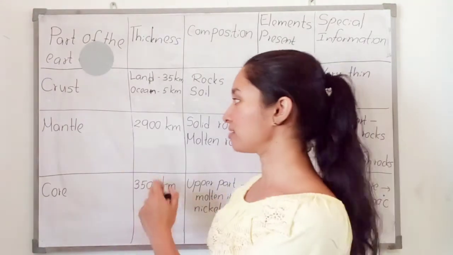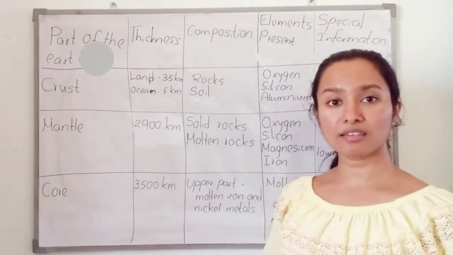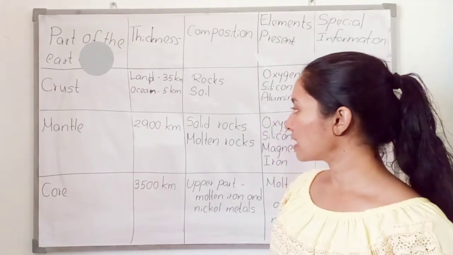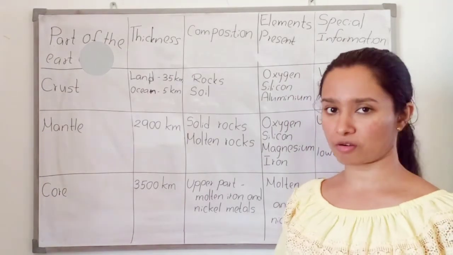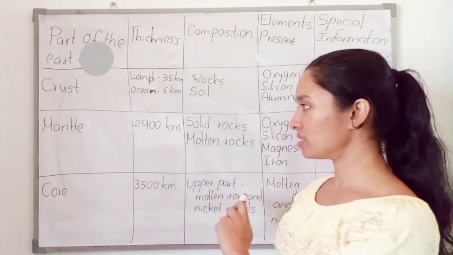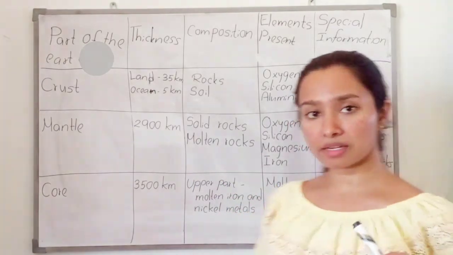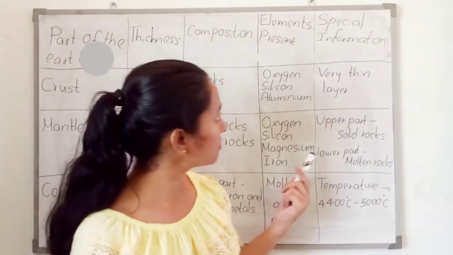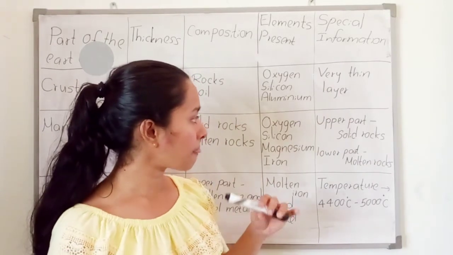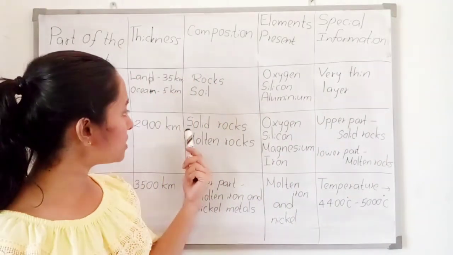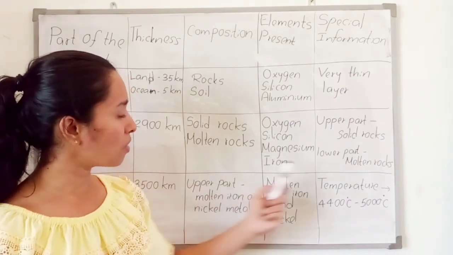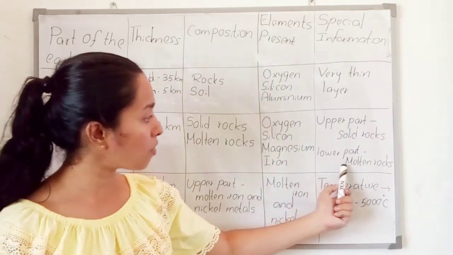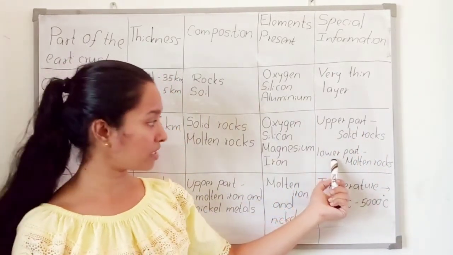Then the mantle. The second one is the mantle. What is the thickness? 2,900 kilometers. Composition. We can find solid rocks and molten rocks here. And what are the elements? You can find oxygen, silicon, magnesium and iron. Then what is the special information? The composition is solid rocks and molten rocks. So solid rocks are in the upper part of the mantle and molten rocks are in the lower part of the mantle.